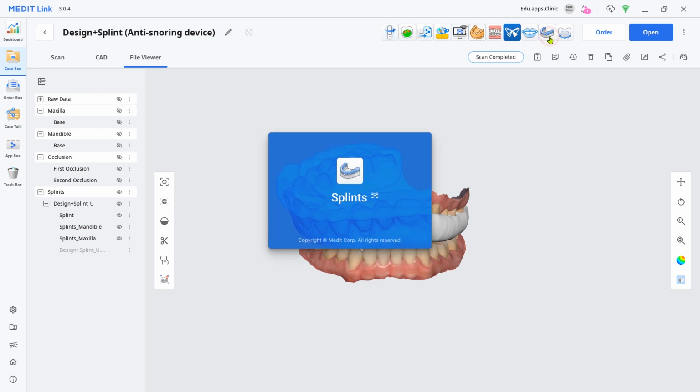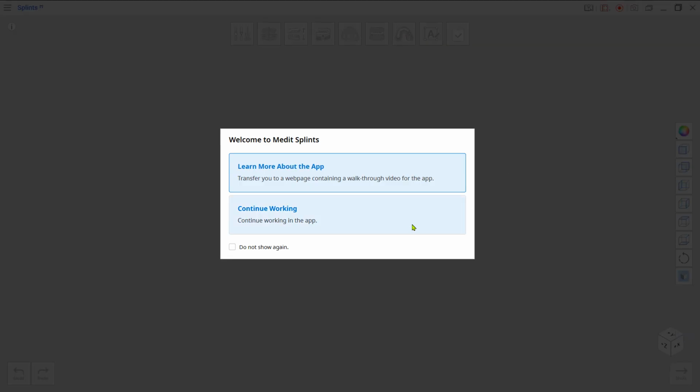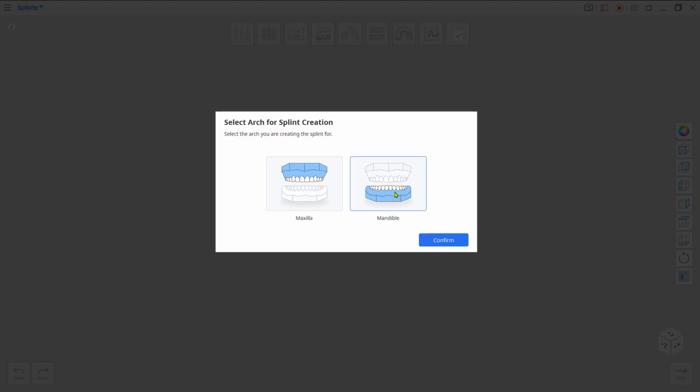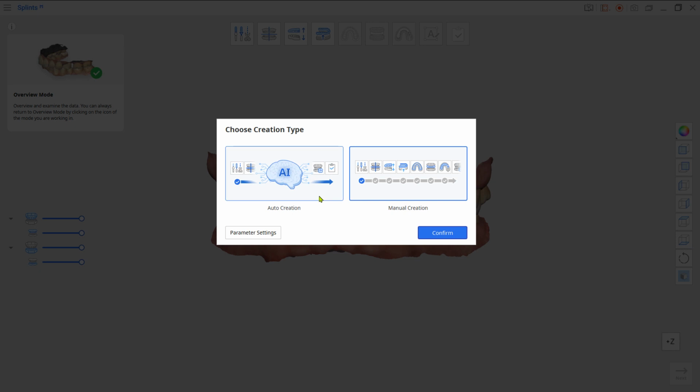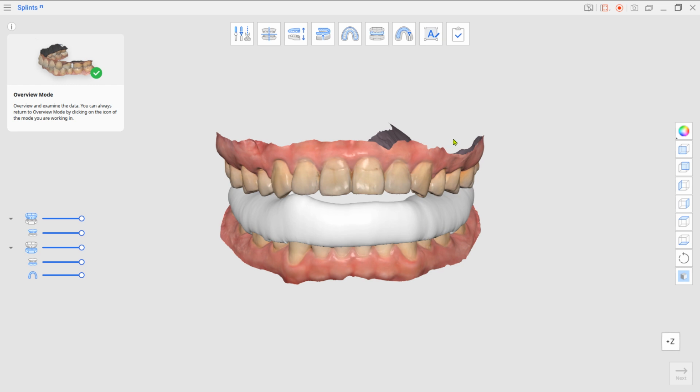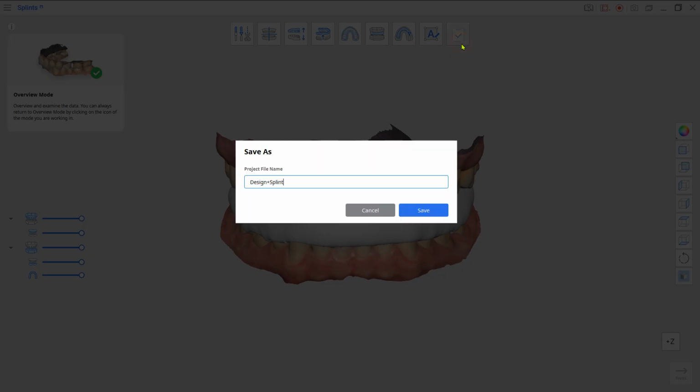Now, load the Splints app one more time for the mandible. Choose Auto Creation. The same setting will be applied to the mandible. Click Complete to save.